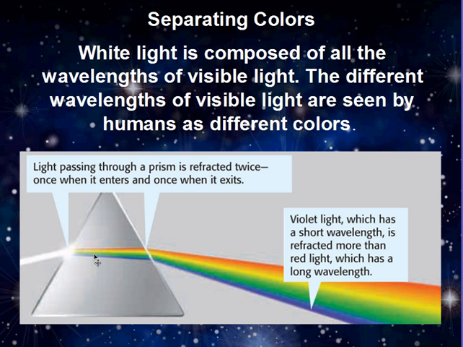It's refracting when it comes in and refracting again when it comes out. This refraction or bending causes us to see all the different wavelengths of white light. We will come back to this a little bit later. Right now you need to know that separating colors is due to refraction and that white light has all your colors of your rainbow.